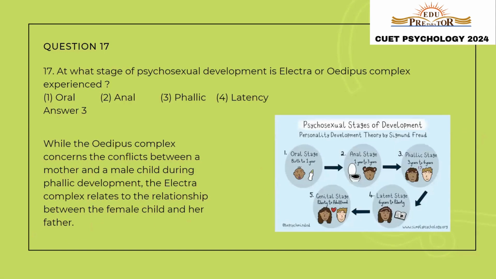Let's move to the next question, question number 17. At what stage of psychosexual development is Electra or Oedipus complex experienced? So we know that Freud provided us with five stages of development: oral stage, anal stage, phallic stage, latent stage, and genital stage. It was in the third stage, that is known as the phallic stage, in which we experience the Electra or the Oedipus complex. So the correct answer would be option number three, phallic.